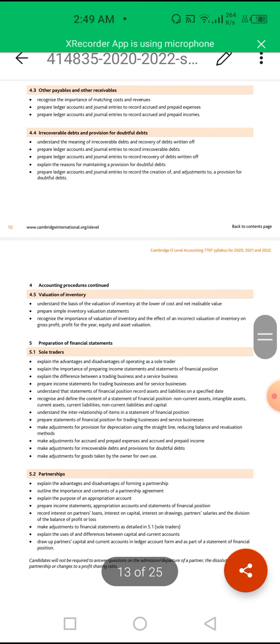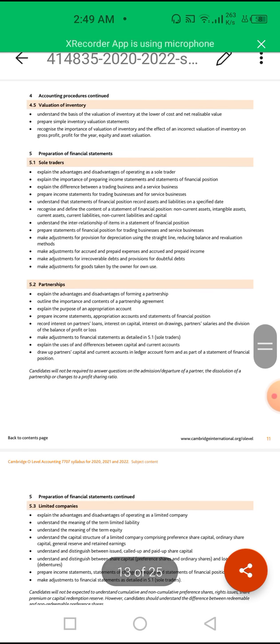Then valuation of inventory, there is very risk. Then the sale trade, not that important. Then the partnership account is very important.